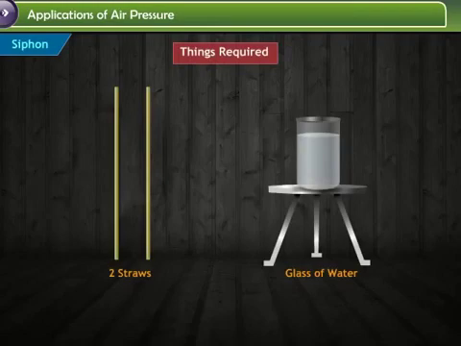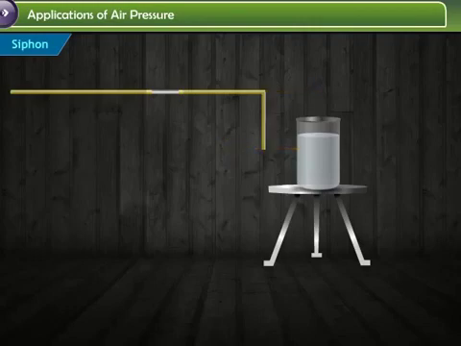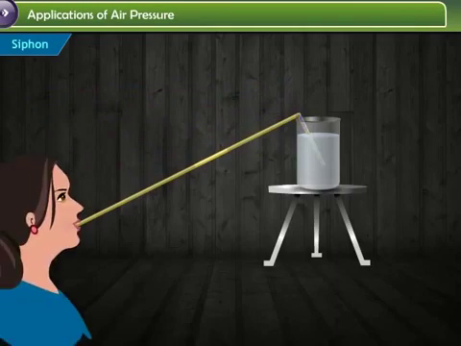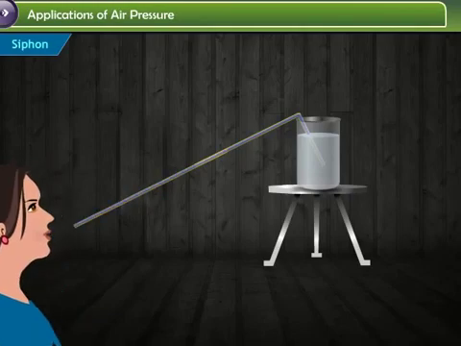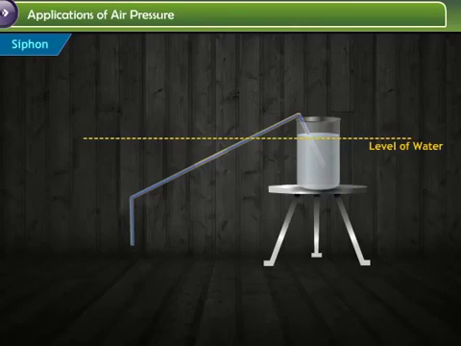To understand how a siphon works, let us perform an experiment. Take two straws and push one inside the other. Tape them. Fill a glass with water. Next, bend the straws at one of the flexes. Place the shorter end of the bend into the water. Suck the straw to fill it with water and quickly bend the longer end down below the level of the water.